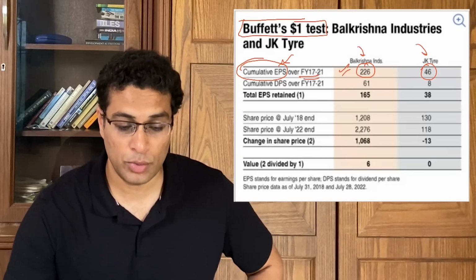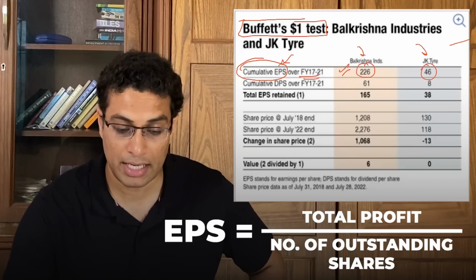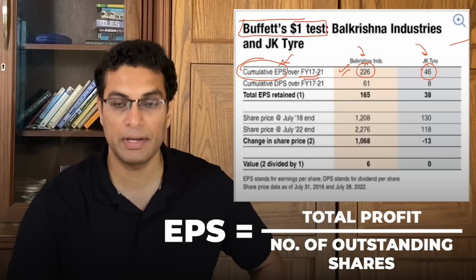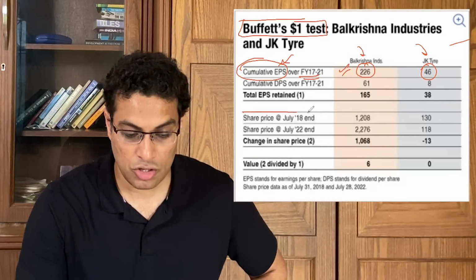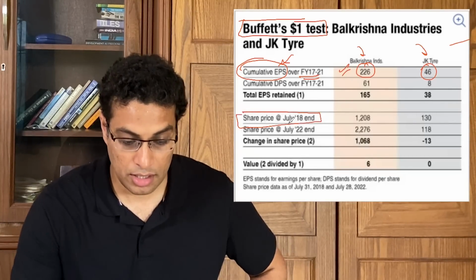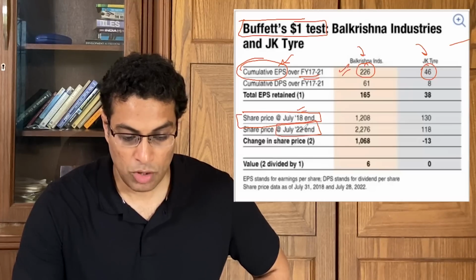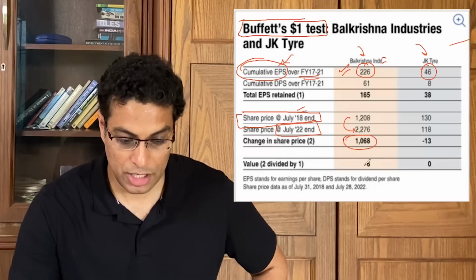Another technical way of doing it would be to take the profits of the entire company and divide it by the number of outstanding stocks for that particular company. This will give you earning per share. So now moving on, let's continue with the stock price. Here you can see the stock price on July 18th and between this period, what was the stock price increase? It was 1068 for Balakrishna Industries.